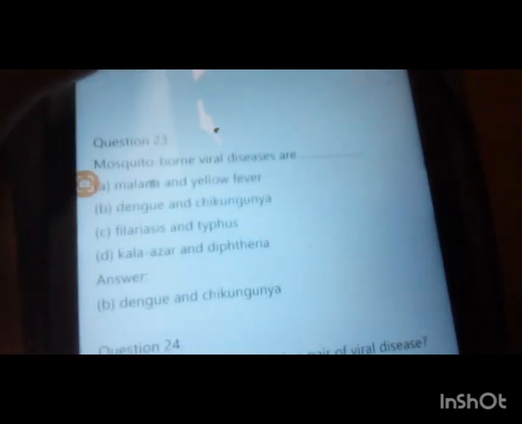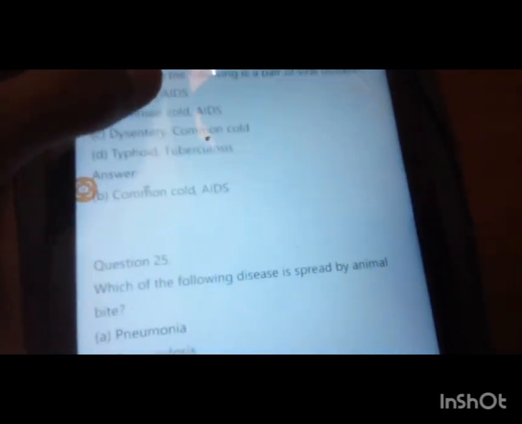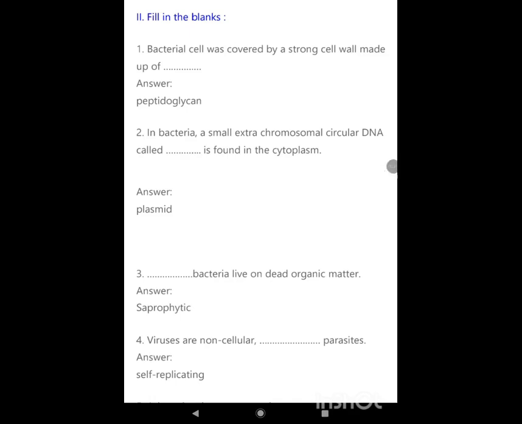Mosquito-borne viral diseases are dengue and chikungunya. Which one of the following is a pair of viral disease? Common cold, AIDS. Which of the following disease is spread by animal bite? Rabies. Fill in the blanks. Bacterial cell was covered by a strong cell wall made of peptidoglycan. In bacteria, a small extra chromosomal circular DNA called plasmid is found in cytoplasm.